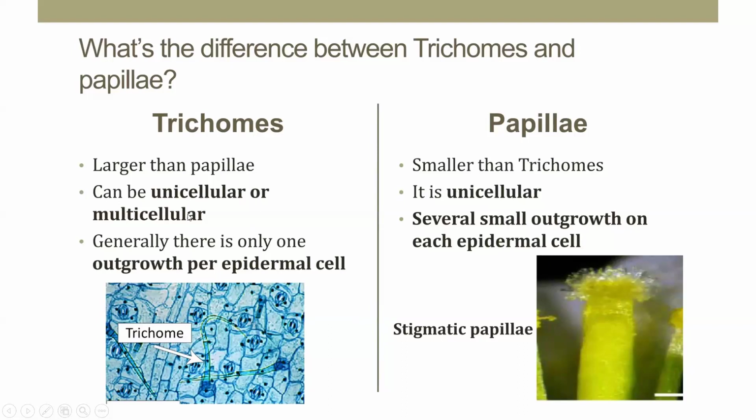Trichomes are unicellular or multicellular, whereas papilla is unicellular. Another difference is that from each epidermal cell only one outgrowth develops, which is larger than the papilla, whereas papillae are smaller and several outgrowths develop from each epidermal cell. An example is the stigmatic papillae, which develop on the stigma.